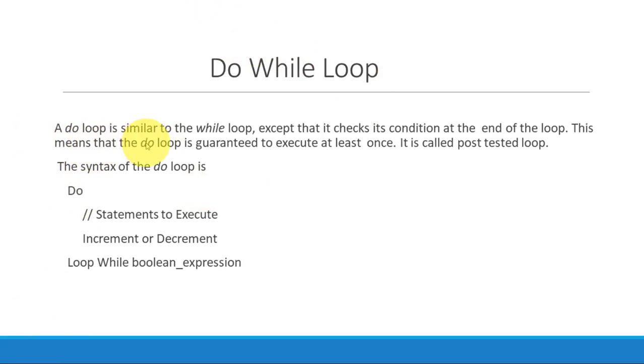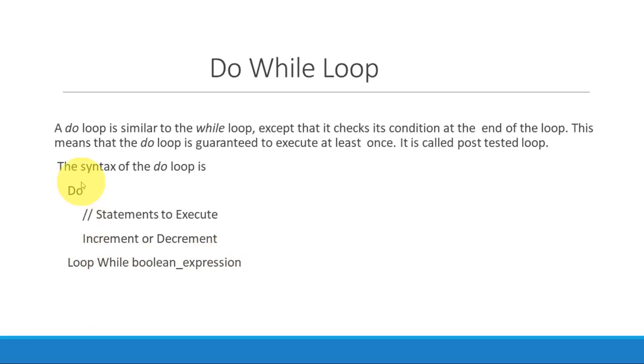Now a do while loop is similar to the while loop, except that it checks its condition at the end of the loop. This means that the do loop is guaranteed to execute at least once, and it is called a post-tested loop. Now, when it is similar to the while loop, what is the difference? See, the do loop is guaranteed to execute at least once. This is the syntax of the do loop: Do, statements, increment the value, and Loop While condition.